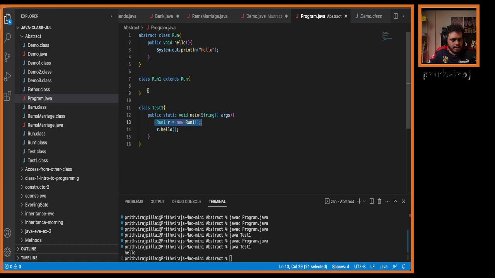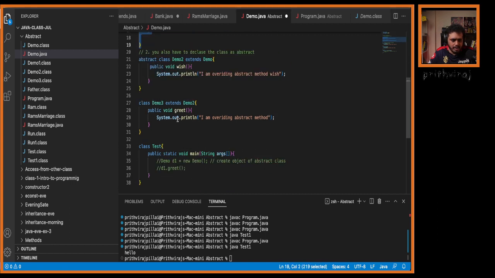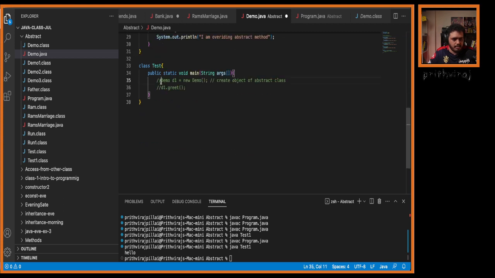So here I am creating an object of run1 class. Class run is abstract. It is extending. If you implement it, have we declared it as abstract? No, right? I can create an object. For example, here if you come to this demo1 extends demo, right? Have we declared this as abstract? No, right? So I can create an object of demo1. I will show you.